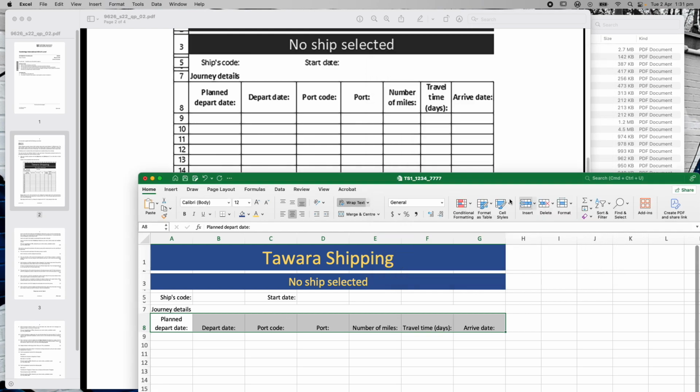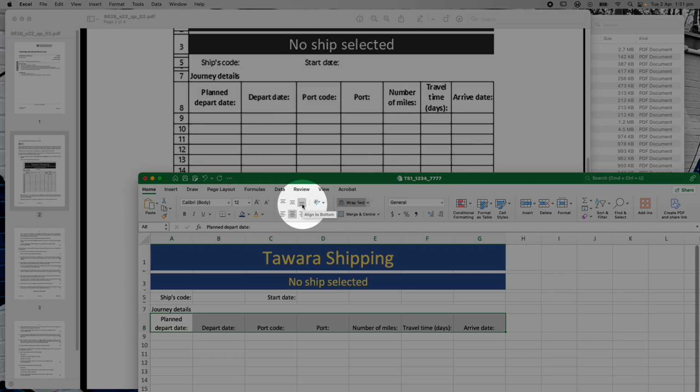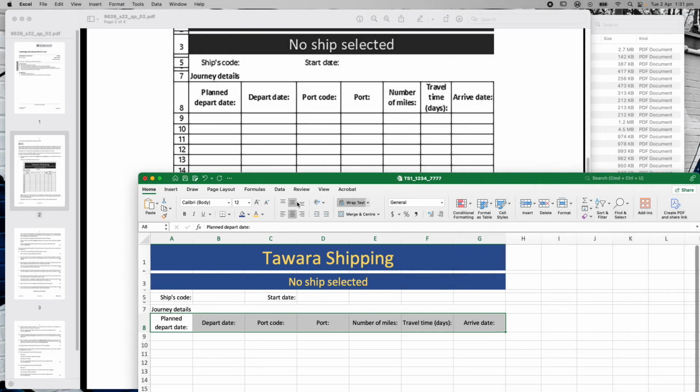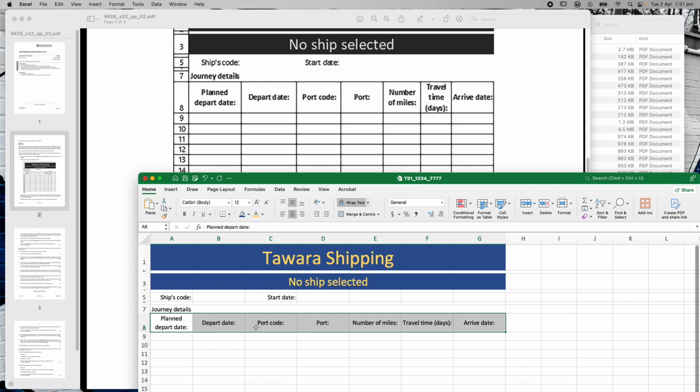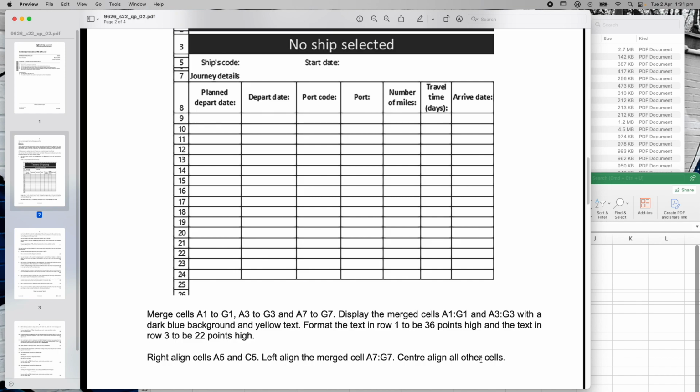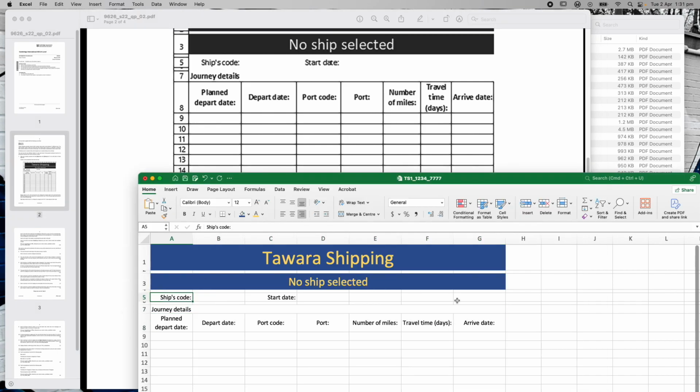Alright, so that looks good to me. Also, all of this stuff looks like it's centered. It's not down in the bottom part of the cell here. So I'm going to align it to the center. So I've center aligned everything. It actually says in here, merge all the cells, center align all other cells. So I have actually center aligned all of those cells, and in fact, it says center align all other cells. Okay, so it's telling you what to do with those, center align. I might even go to here, just for good measure, and make sure that these are center aligned as well. I don't think you're really going to notice any difference there, but I have done that too.